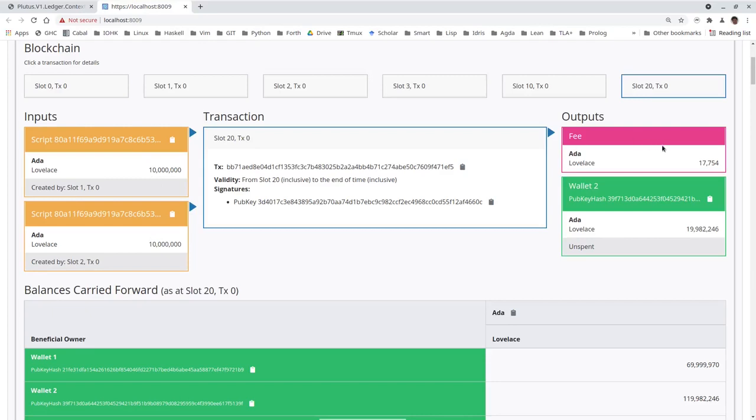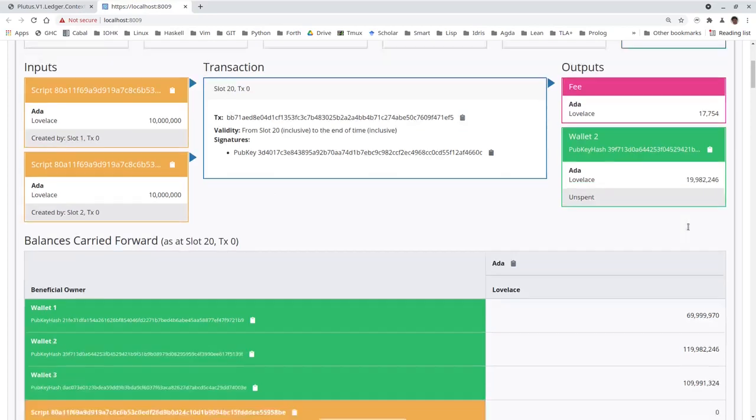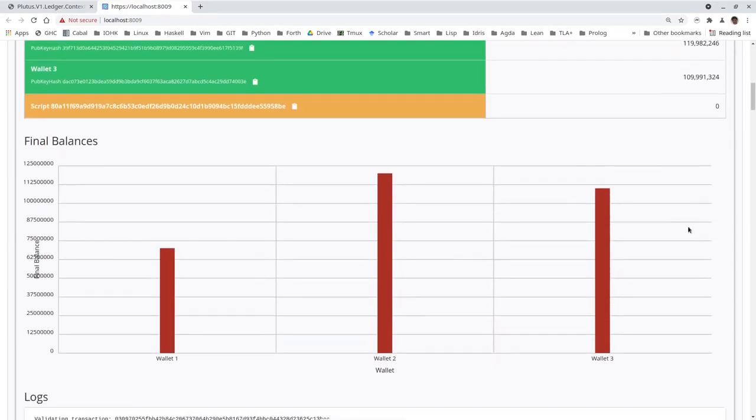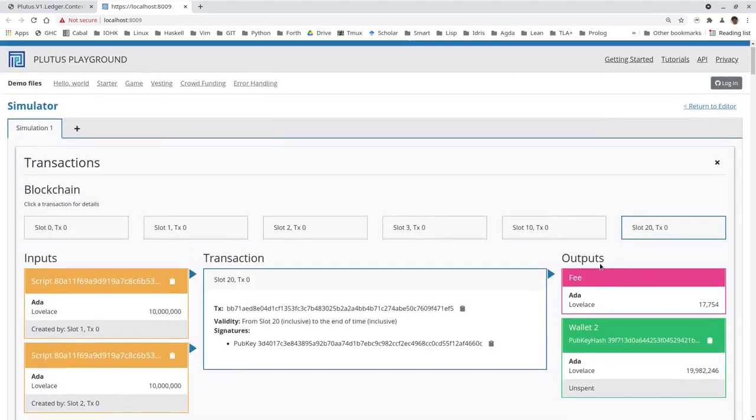Some fee is paid, roughly twice, because now 2 validators have to run for each script input. And wallet 2 ends up with roughly 20 ADA. And the final balances should reflect that: wallet 1 has 70 left, wallet 2 has roughly 120, and wallet 3 has roughly 110. So that all works as expected.